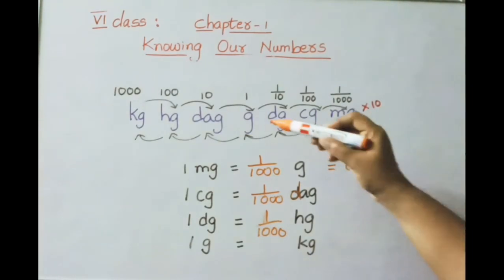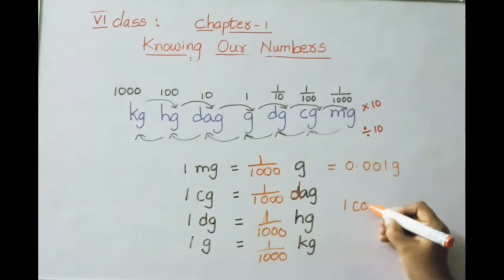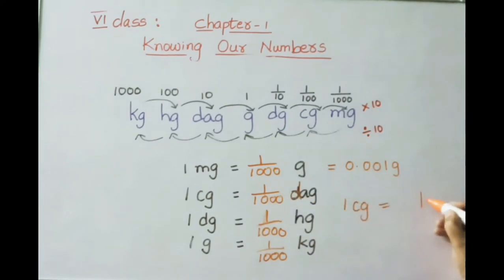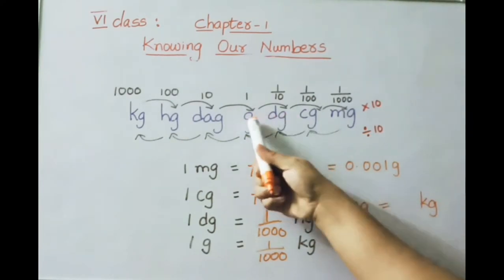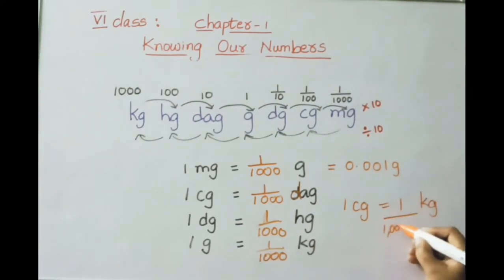See now, 1 gram equals how many kilograms? How many places here? 1, 2, 3. 3 places. That means 1 by 1000 kilogram. Similarly, you can check 1 centigram equals how many kilograms? Count the places. 1, 2, 3, 4, 5. That means 1 by 1 lakh kilogram. So in this way, we can convert any units from highest to lowest or lowest to highest.